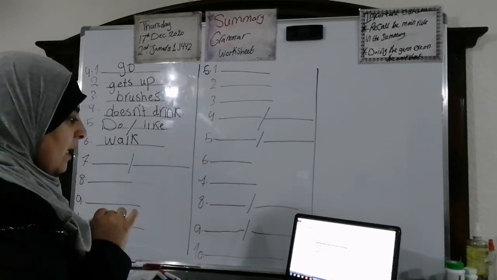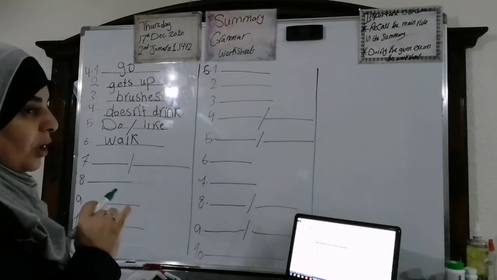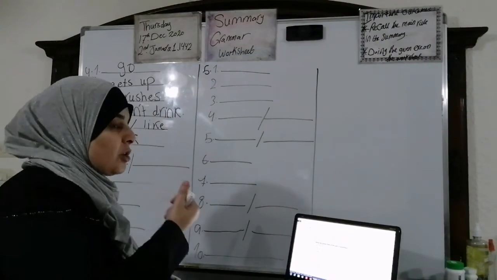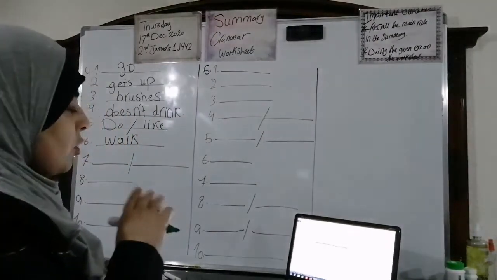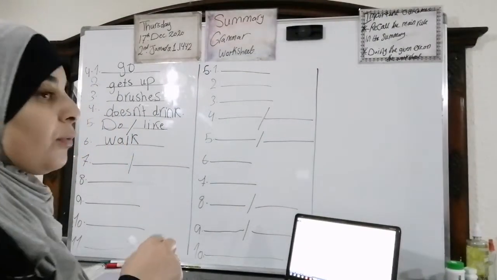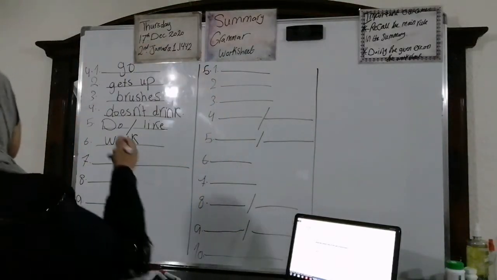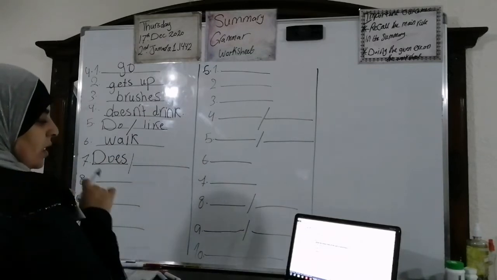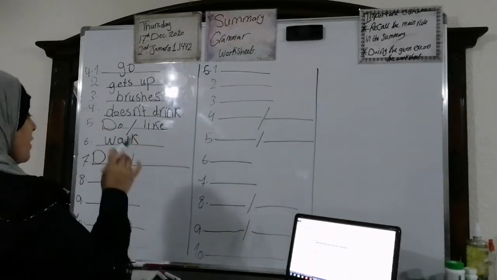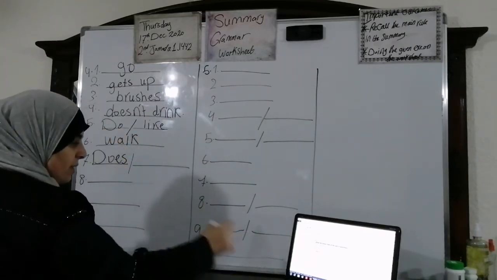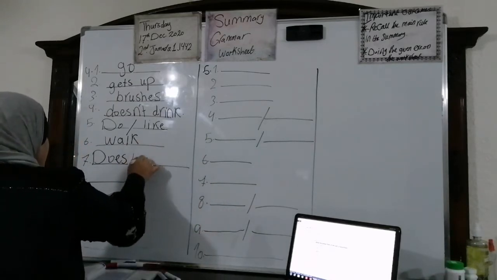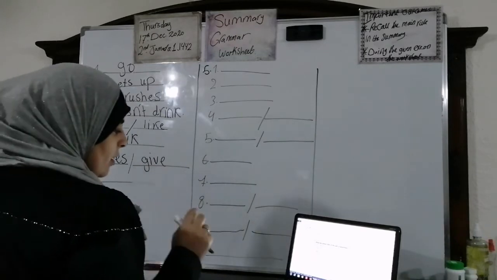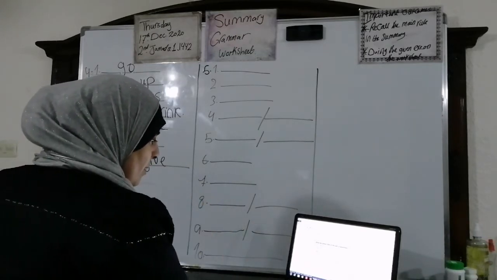Your teacher often gives you exams. We have to look at the subject. The subject is your teacher. Are we going to put does or do? What do you think? Of course does, because it is a teacher. Does your teacher. And after does, what do you say? We put the infinitive or verb 1, so the verb will stay as it is. Does your teacher often give you exams?